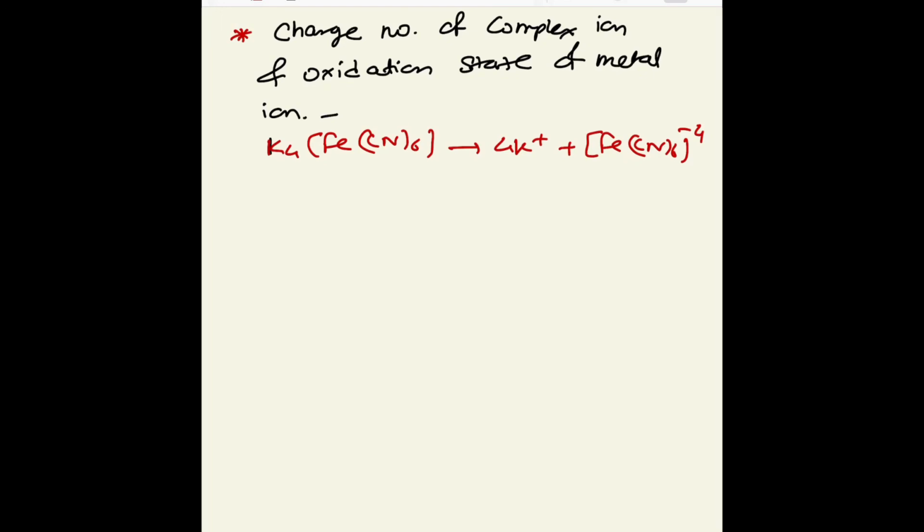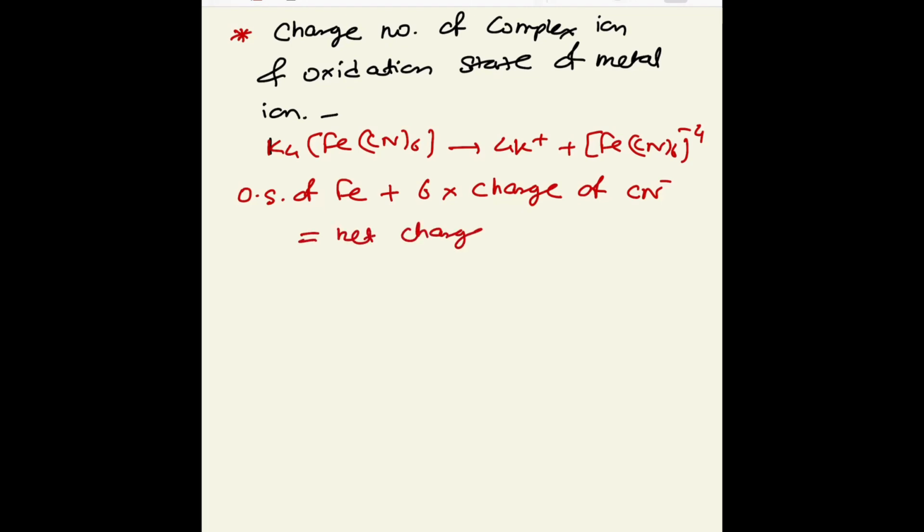The charge number of the complex ion is -4, so we can write: oxidation state of Fe plus number of ligands, there are 6 cyanide ligands present in the complex, so 6 into the charge of CN minus ion is equal to the net charge of the complex ion.